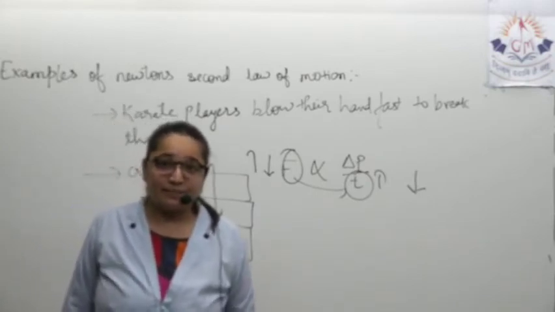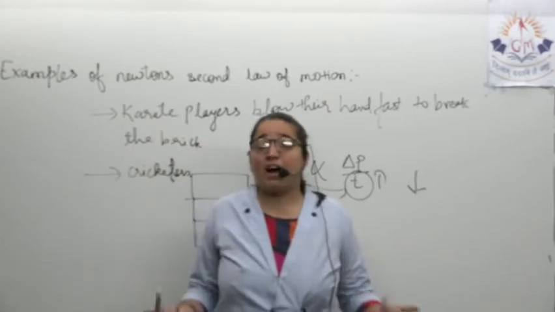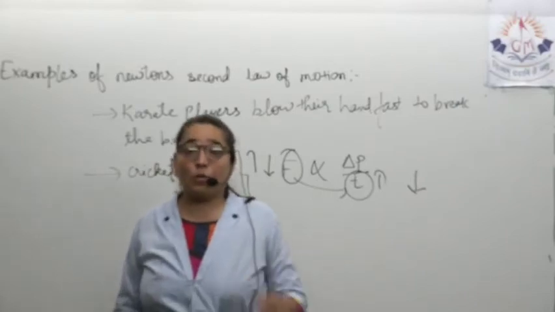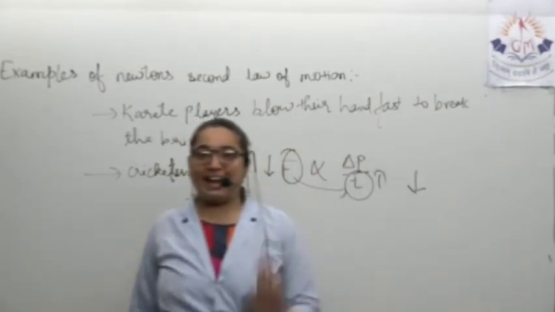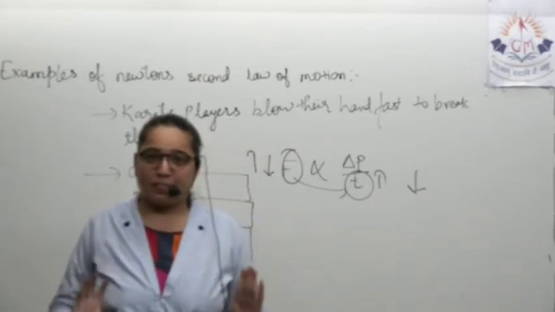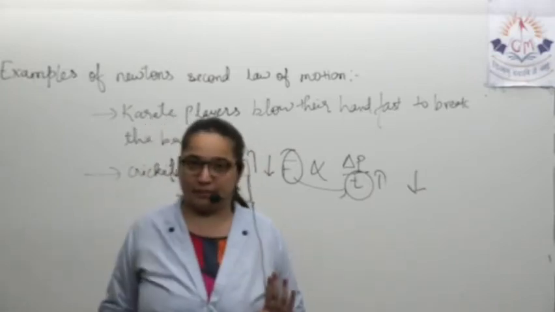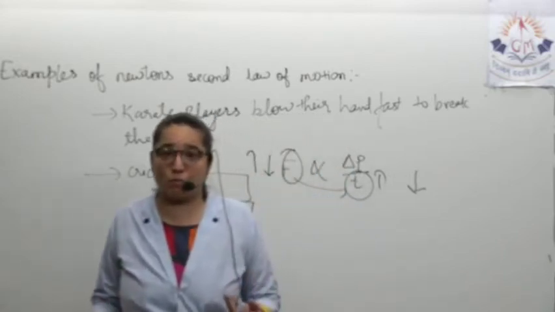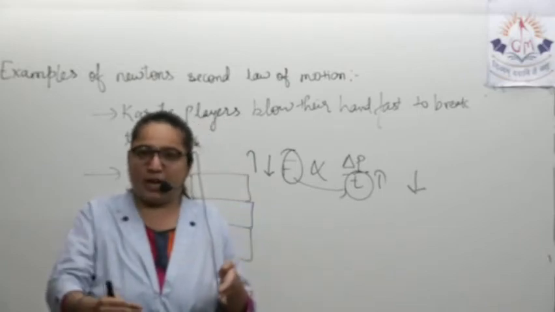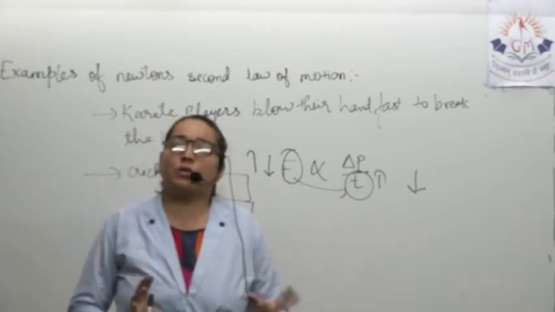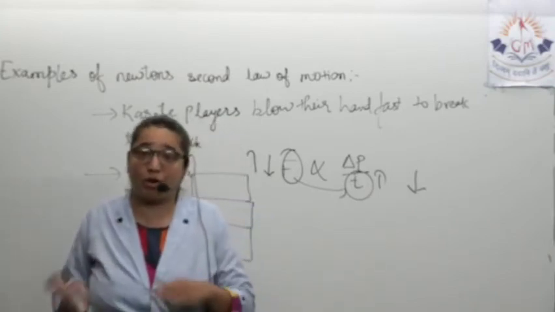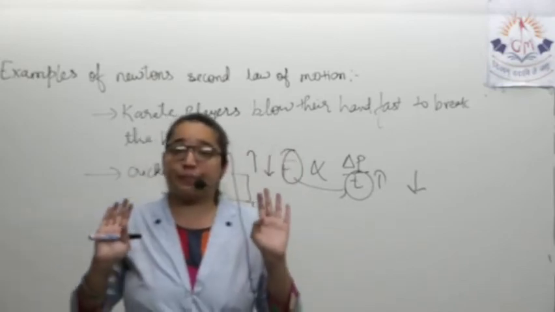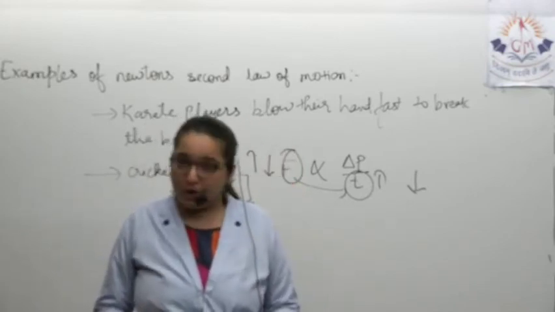Are you trying to understand? Seat belts are provided. The only reason why seat belts are provided is that when a car applies the brakes at once, there is a possibility that the person may fall forward, because as per the inertia of motion, when a moving body comes to rest, it is not able to manage that change quickly, and because of it, people driving the car generally lean forward.